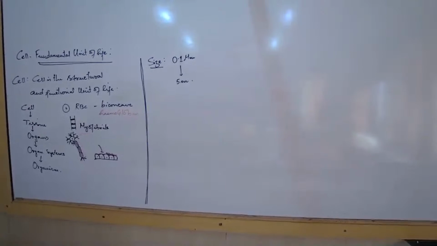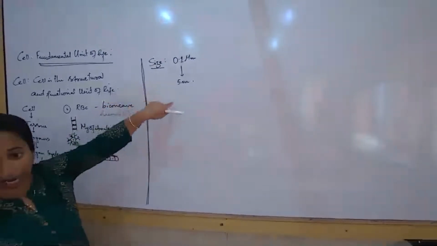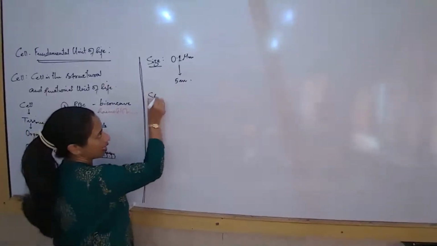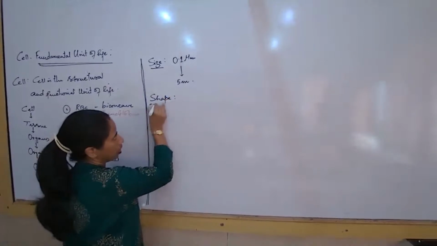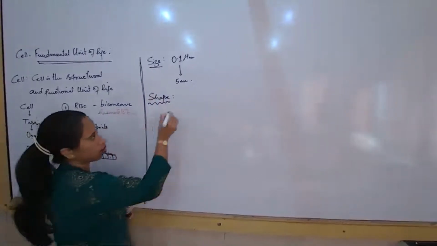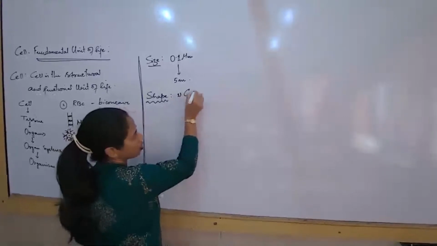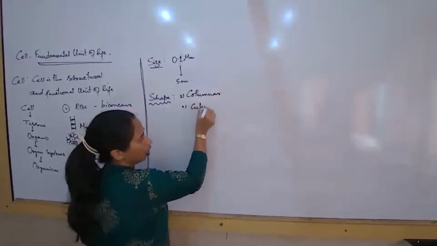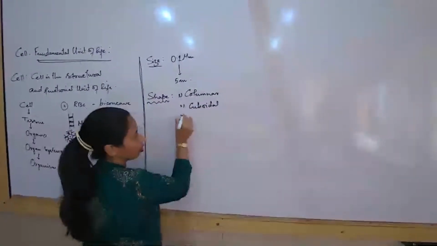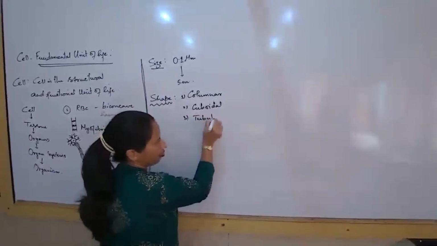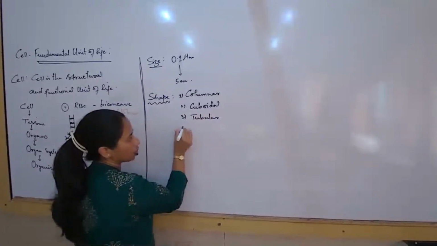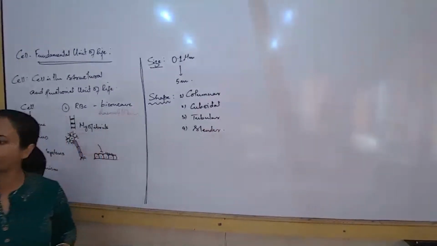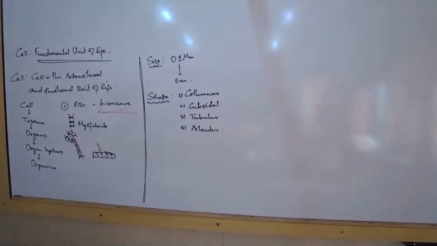When we are talking about the size, the shape also varies. Can we name certain shapes of cells? We can talk about columnar, cuboidal, and tubular shapes, and some slender types of cells, and there are many more. So these are shapes of cells.